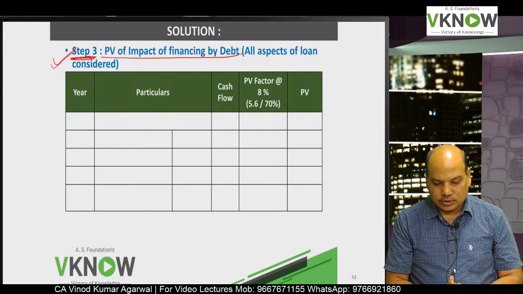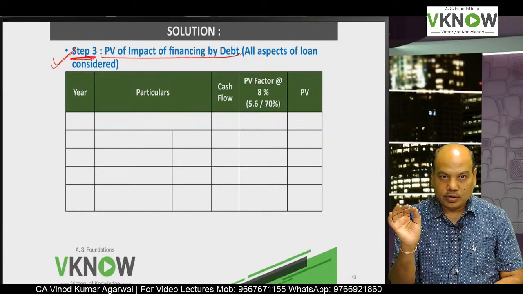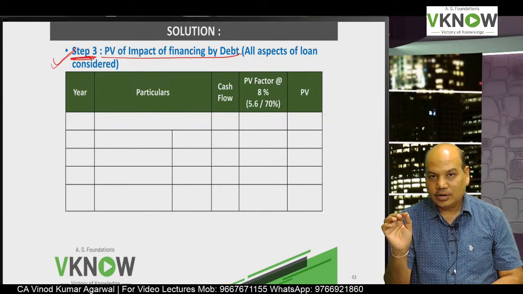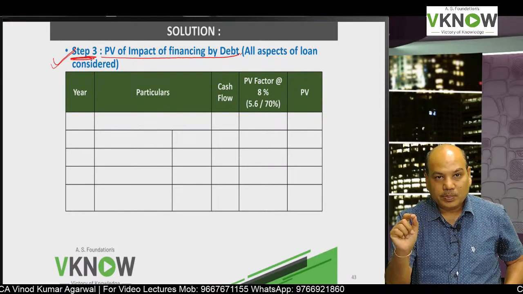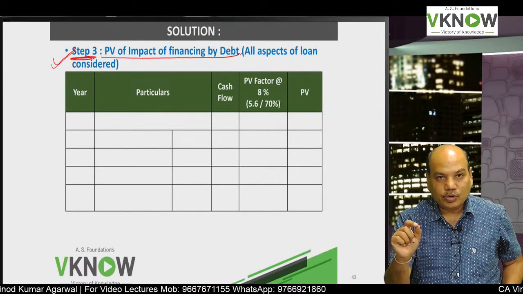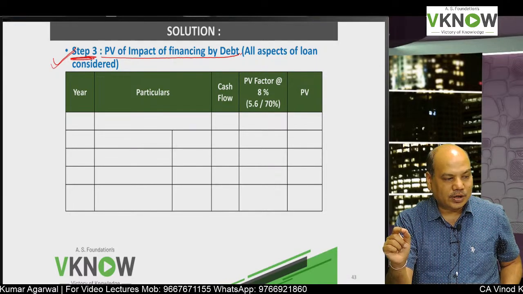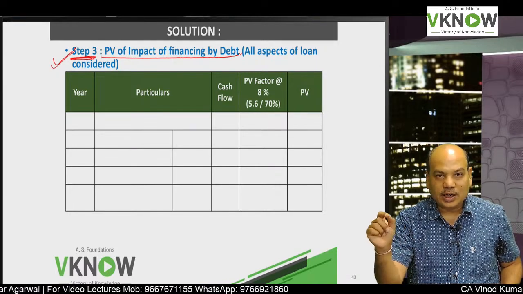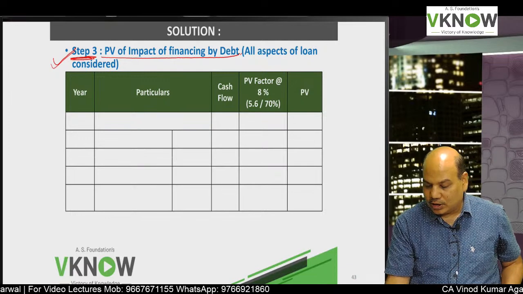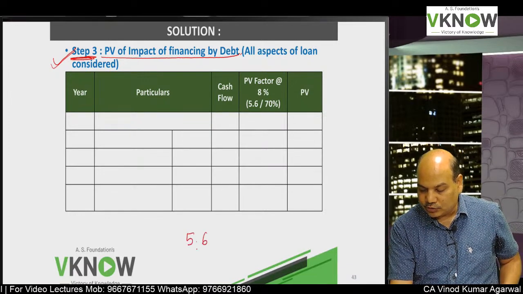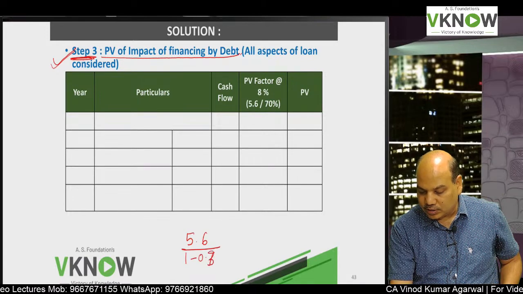So write down this table. First column year, particular, cash flow, but be careful. Now I am going to take 8% as a discount rate, PV factor at 8%. Sir, how did you get 8%? Post-tax cost of debt is given, 5.6%. Tax rate is given, 30%.